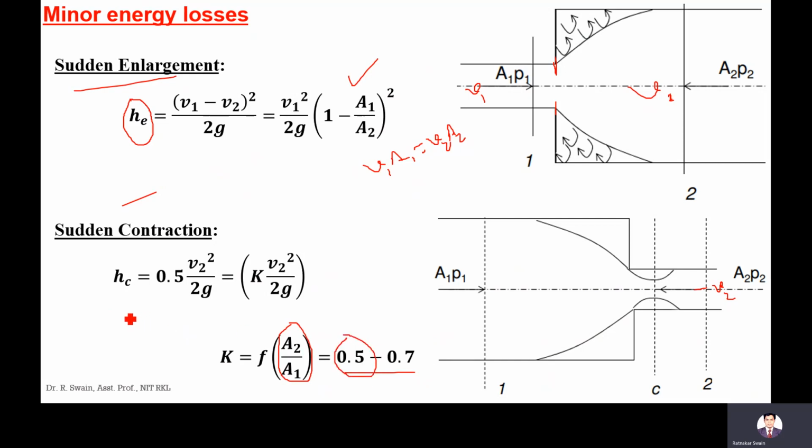That's why I have written 0.5 V2 square by 2g. Always remember, contraction loss is 0.5 V2 square by 2g unless otherwise the K value is mentioned. If the K value is not mentioned, whether it is 0.5, 0.6 or 0.7, we can blindly take 0.5 V2 square by 2g.